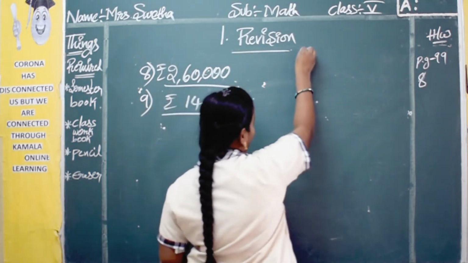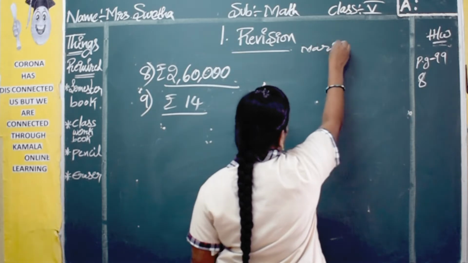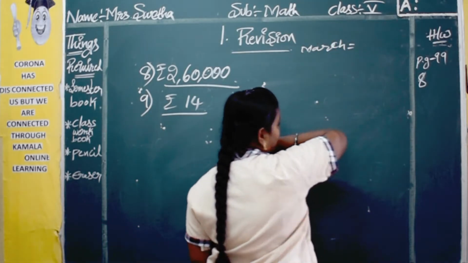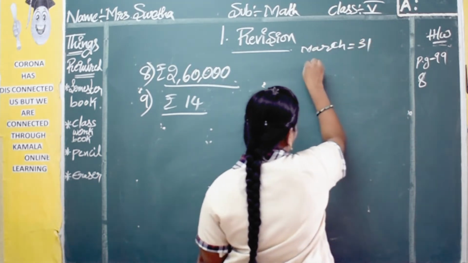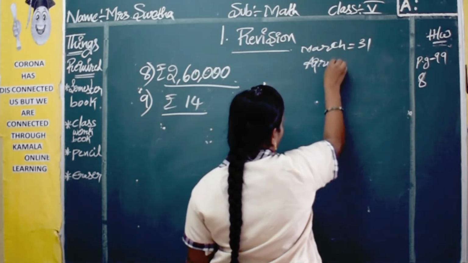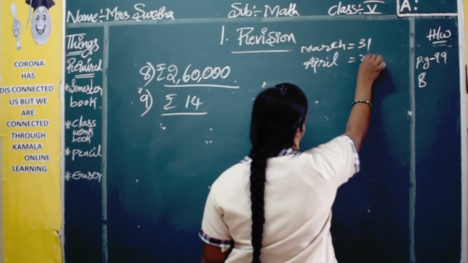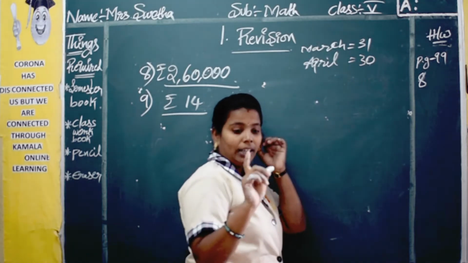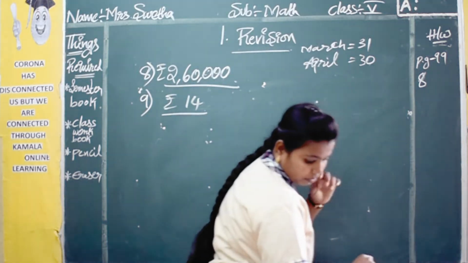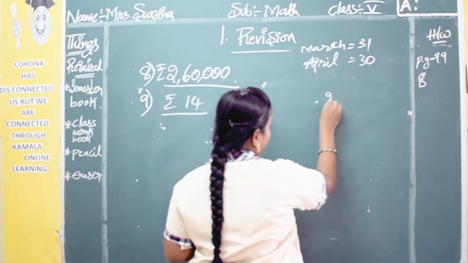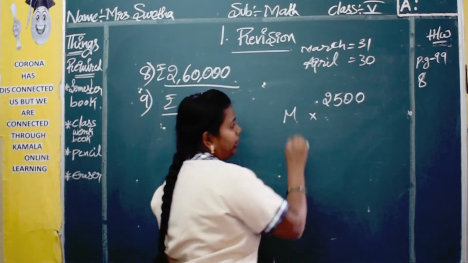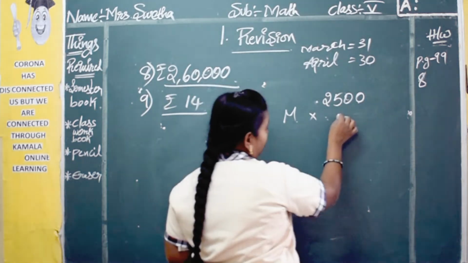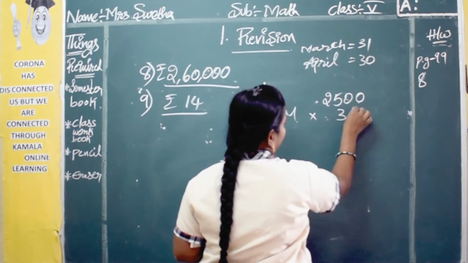Okay. So first of all, in March, how many days will you have? Yes, March will have 31 days. And April, how many days will you have? 30 days. Okay. So for one day it is producing 2,500. So first we will find how many they are producing in March. So multiply with 31 here.